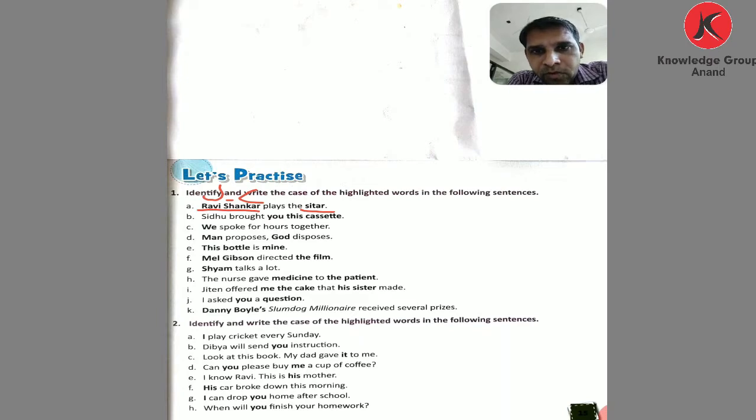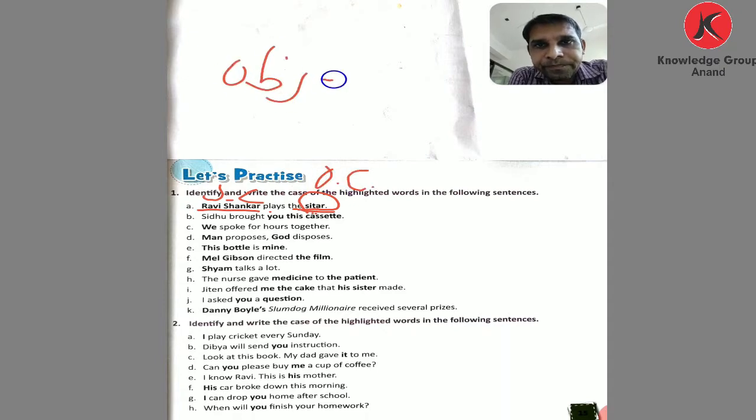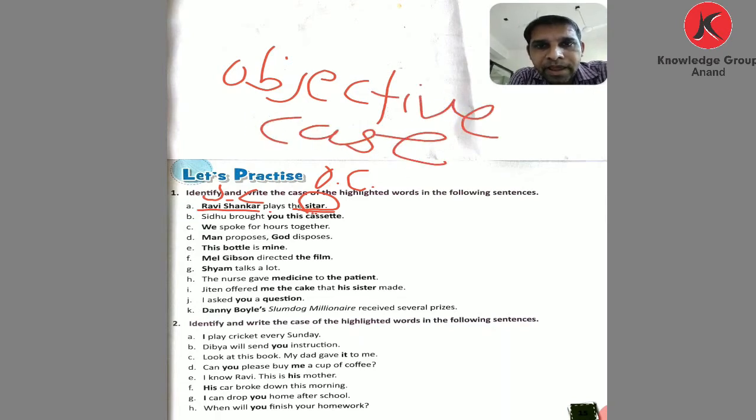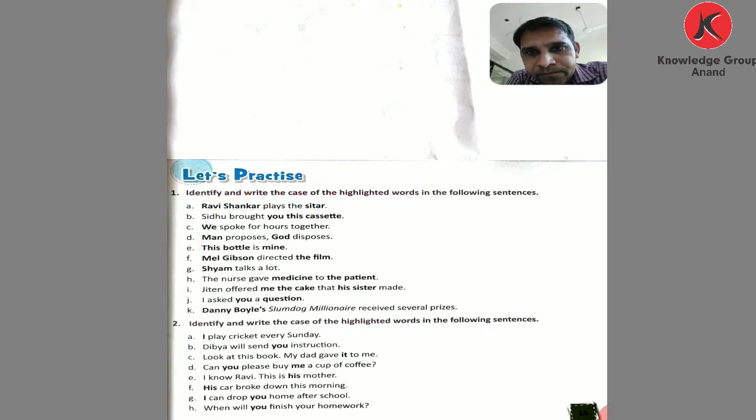So the first one, Ravi Shankar, is subjective case, and here sitar. If we know subject, verb, and object, how do we find it? Asking the question with what: what does Ravi Shankar play? Then we get the answer, sitar. So Ravi Shankar is subjective case and sitar is objective case. Sitar is an object, so objective case.